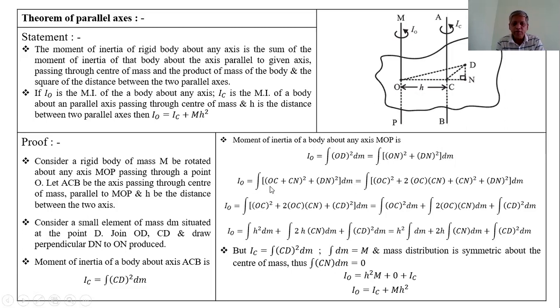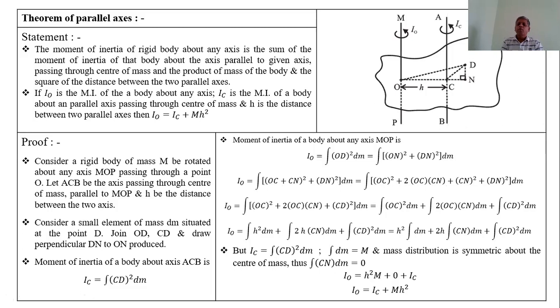Now expand the bracket (OC plus CN) square. By expanding, we get IO equal to the integration of [OC square plus 2 times OC into CN plus CN square, plus DN square] dm.